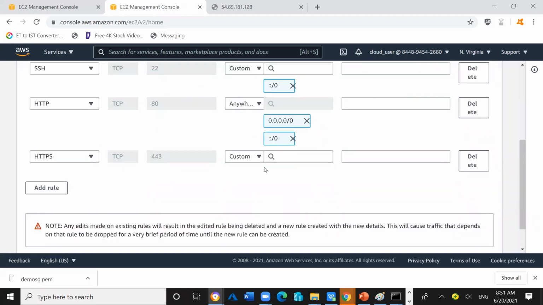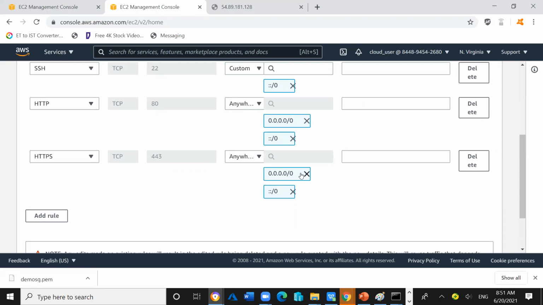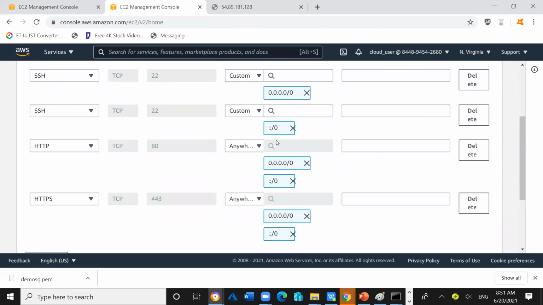I will allow anywhere. All right. If in case I want to allow the incoming traffic only from a particular network, let's say 172.0.0.0, and if anybody has got an IP address from this network, then it should be allowed, right?